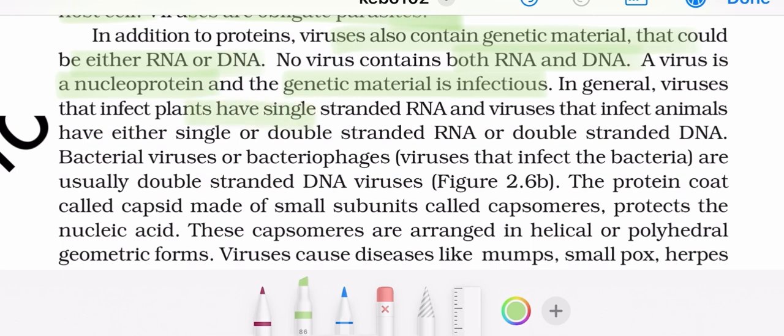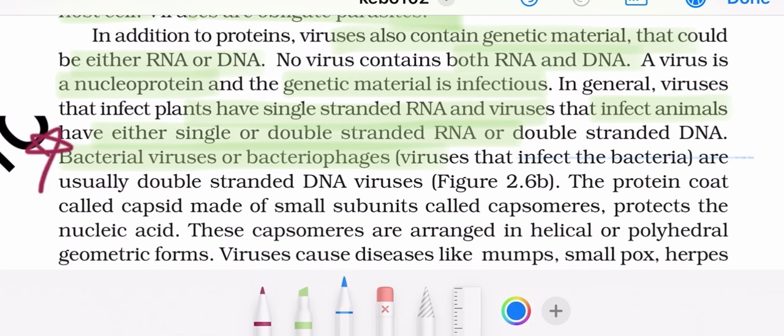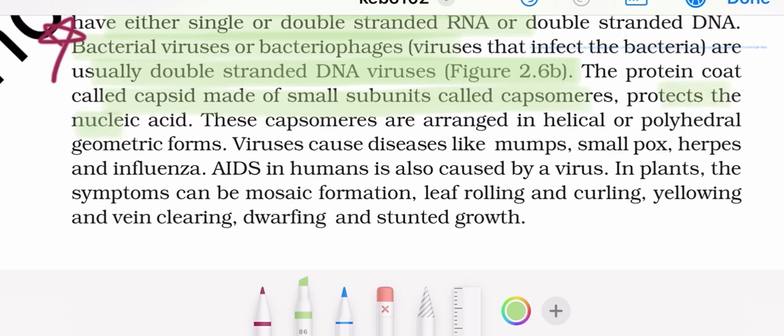Viruses that infect plants have single-stranded RNA, and viruses that infect animals have single-stranded or double-stranded RNA or double-stranded DNA. Bacterial viruses or bacteriophages are usually double-stranded DNA viruses. The protein coat called capsid, made up of small units called capsomeres, protects the nucleic acids. These capsomeres are arranged in helical or polyhedral geometrical forms.